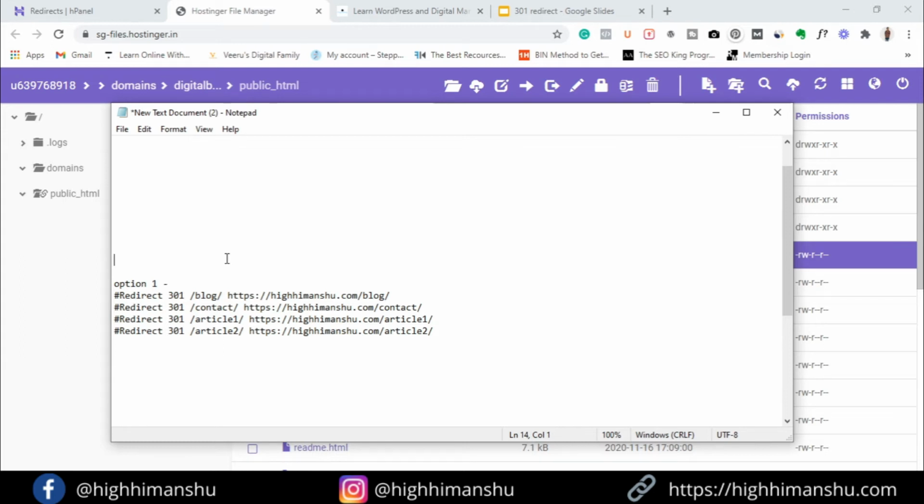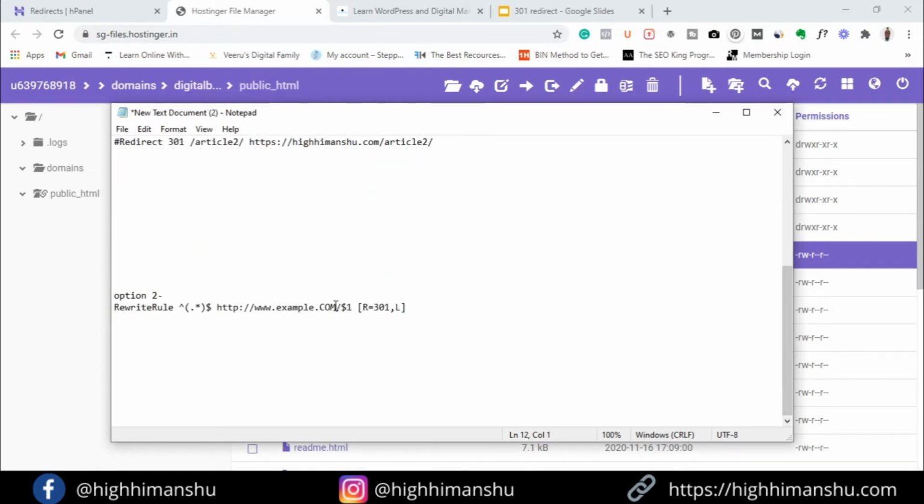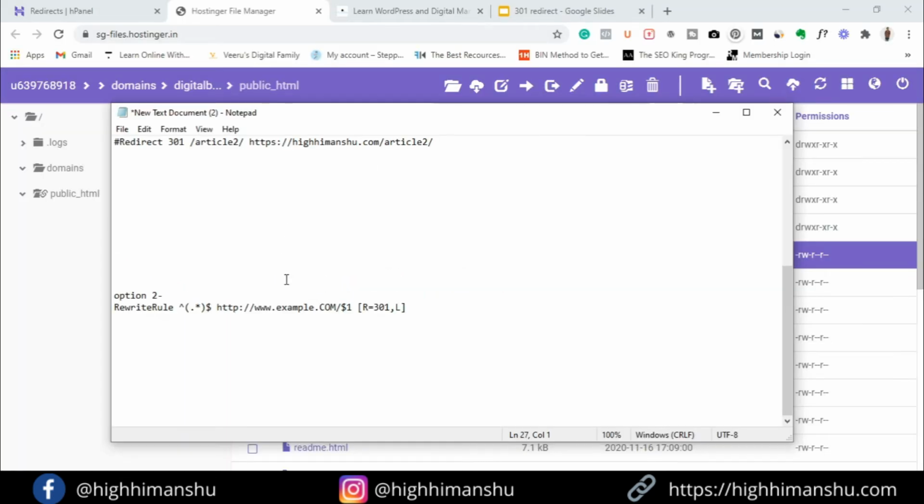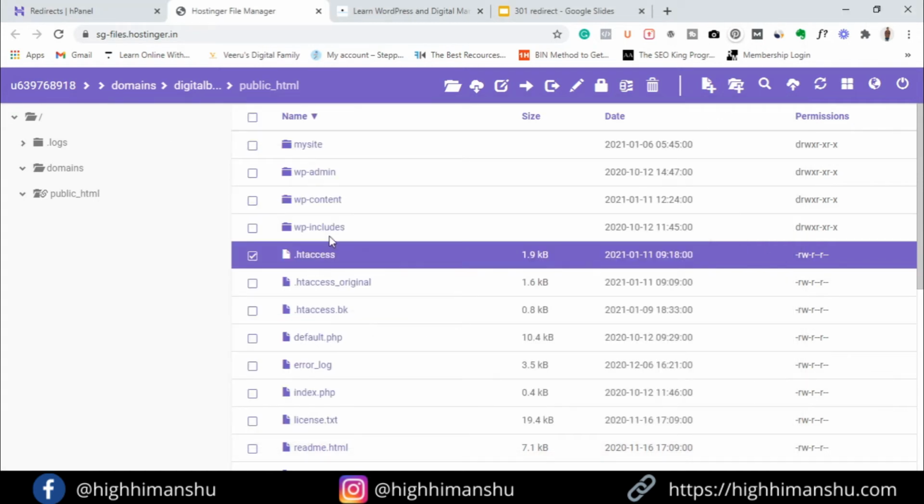No, I'm kidding. We are smart people, we believe in smart work rather than hard work. So instead of doing this, let's do this. So what does this line say? This line says that each and every URL present on our older website should just migrate to the similar URL of our new website. Okay, so what you need to do, I have put this code in the description below. Just copy this code, and instead of this example, just put your new domain name. Okay, and then copy this complete line, minimize it, and go to public HTML.